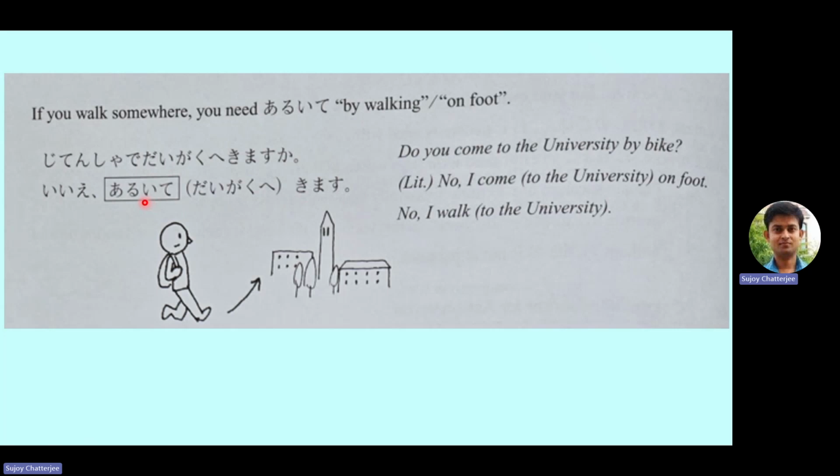So this is how he is coming. He is coming by foot. So here we have to use the te form of the verb. Don't panic at this point by looking at this complicated thing. We will be discussing this in a later chapter. This is just for your knowledge that if this verb had been the main verb here, then it would have been arukimasu. But here, instead of arukimasu, it will be aruite, because we already have a masu form verb here, kimasu. So aruite kimasu means I come walking. I go walking, I come walking.